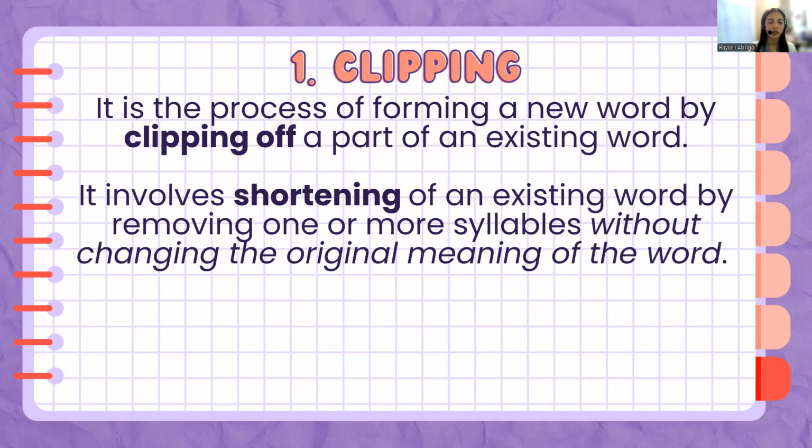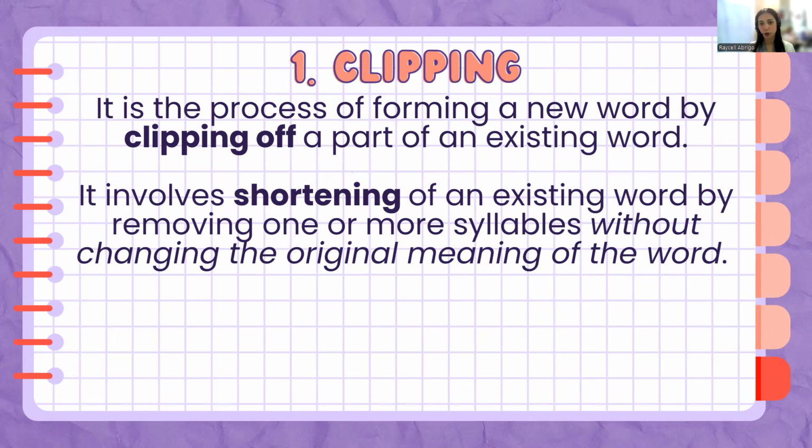So the first one is what we call clipping. So as it reads on the presentation, it is the process of forming a new word by clipping off a part of an existing word. It involves shortening of an existing word by removing one or more syllables without changing the original meaning of the word.